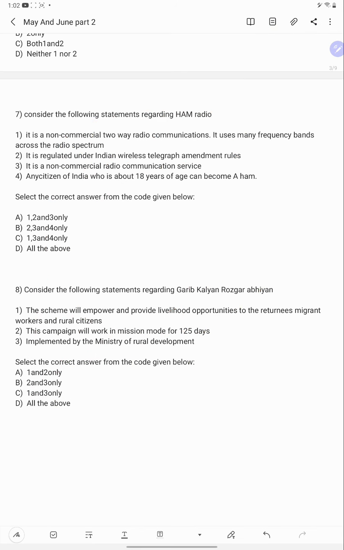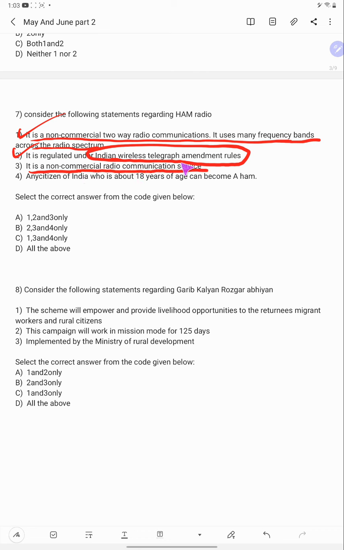Now let's see the options. It is a non-commercial two-way radio operation communication. Correct. It uses many frequency bands across the radio spectrum. Correct. It is regulated under the Indian Wireless Telegraph Amendment Rules. Correct. It is a non-commercial radio communication service. Correct. Any citizen of India who is above 18 years of age can become a ham. Wrong. It is 12 years. So eliminate the options with it. The answer is A.